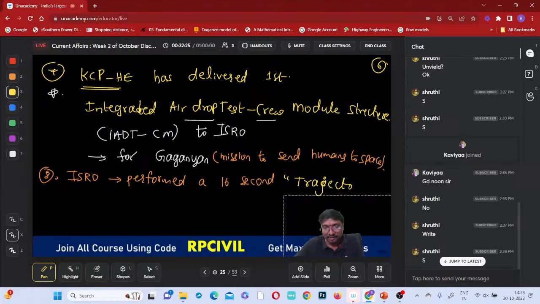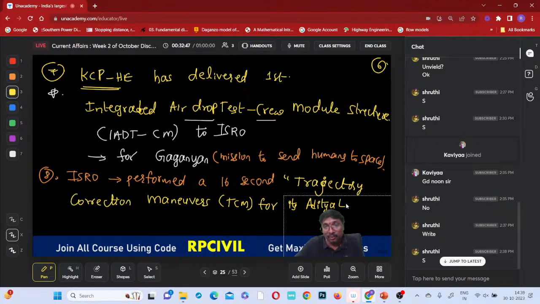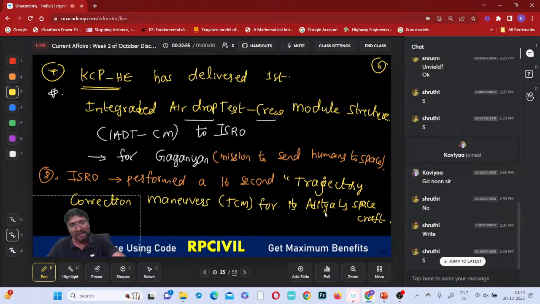Trajectory correction maneuvers, that is a TCM, right? TCM for what? For its Aditya L1 spacecraft. What is the purpose of this Aditya L1 spacecraft, you can say?